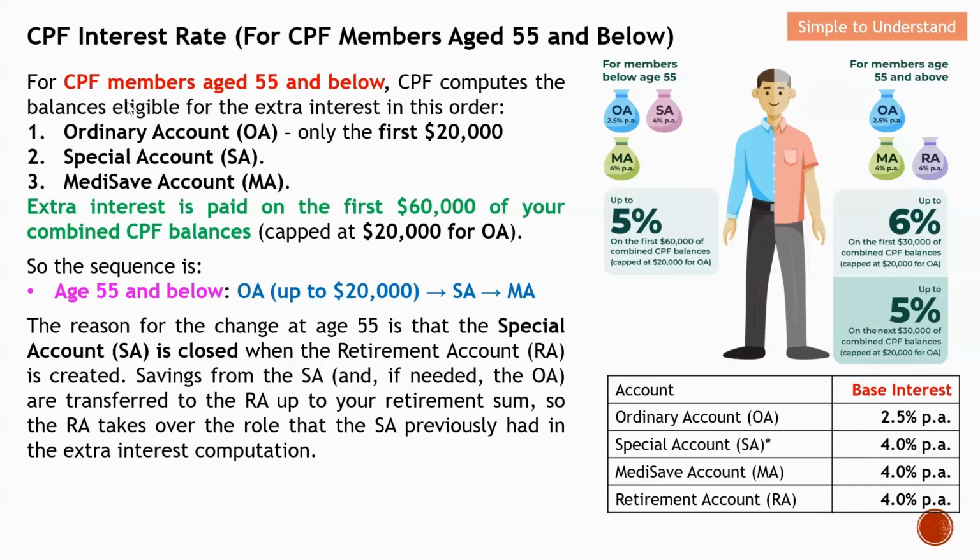Keep this in mind, this is for age 55 and below. The first cut of extra interest will be from the OA first. If you still remember, OA only counts the maximum of the first 20K. Next will be the SA, followed by MA. So this is the sequence of how to compute the extra interest from the different accounts: from the OA first, followed by SA, and then MA.